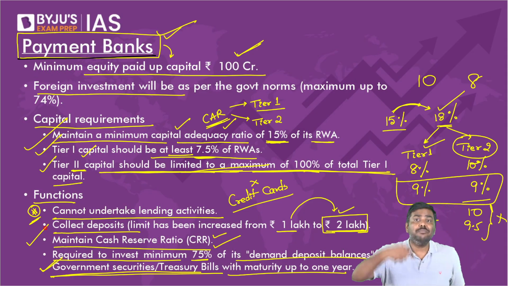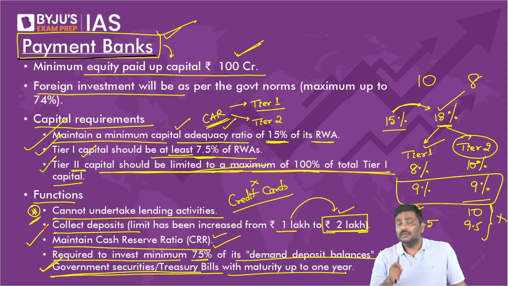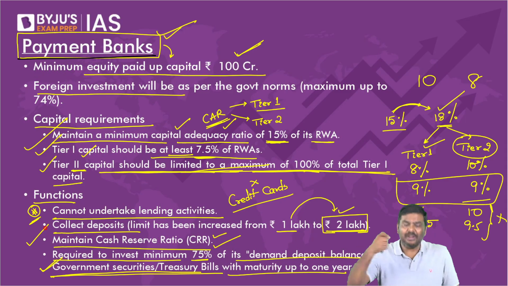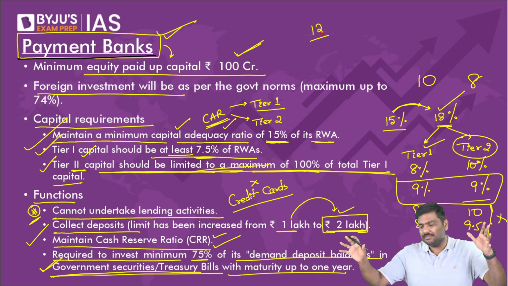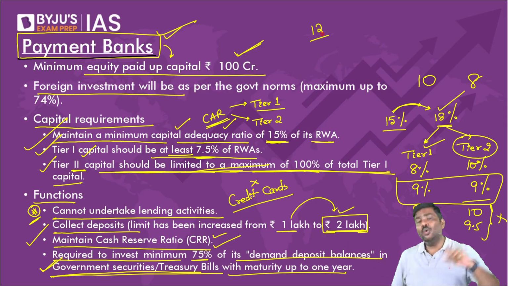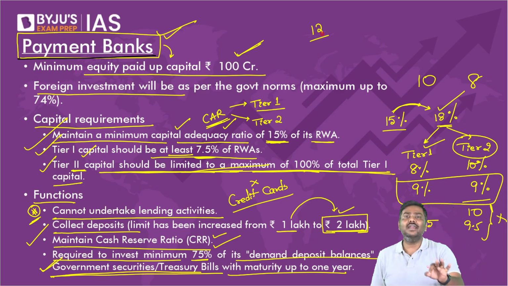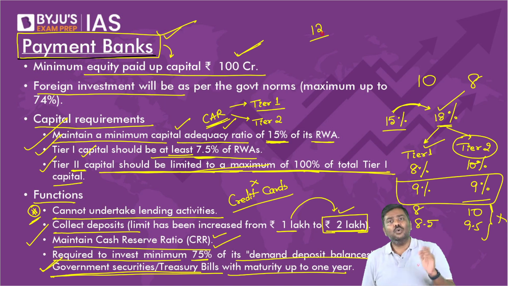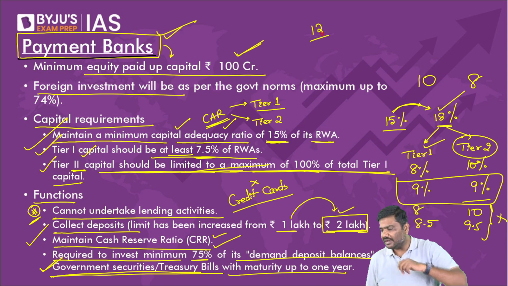When RBI proposed the model of a payment bank, there were 12 companies, 12 applicants in simple terms, who were interested in payment banks. But over a period of time, what has happened? They have looked at the model of the payment bank.